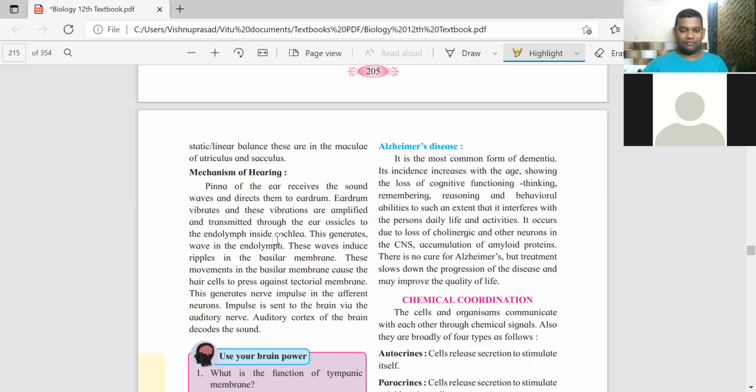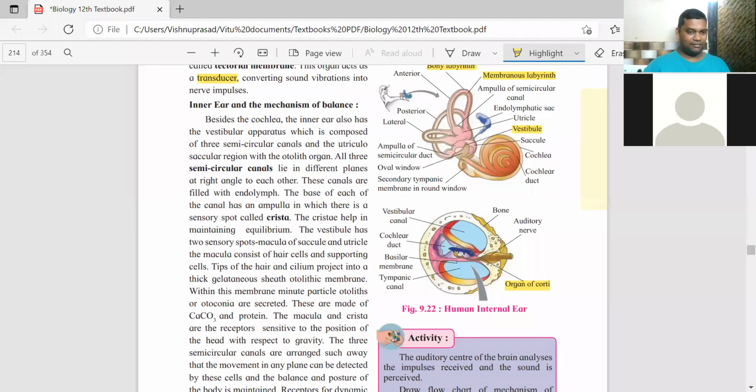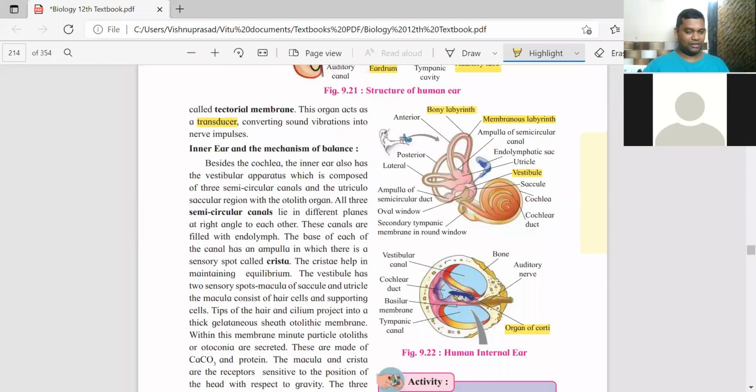Flow chart. So what will be the pathway? Sound waves come to the ear pinna, then the auditory canal, then the eardrum or the tympanic membrane, followed by malleus, incus, stapes. After stapes, it will be the cochlea, the cochlear endolymph. In the endolymph, it will be passing on to the basilar membrane.